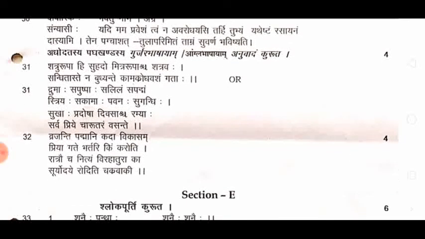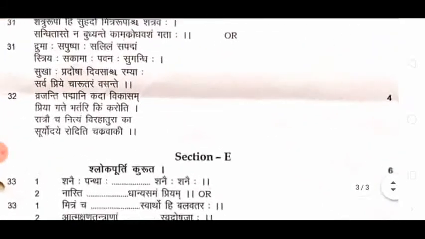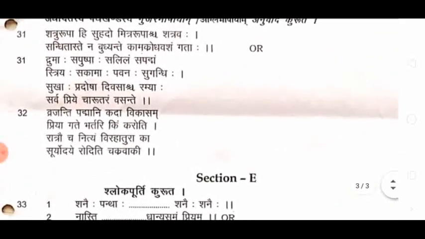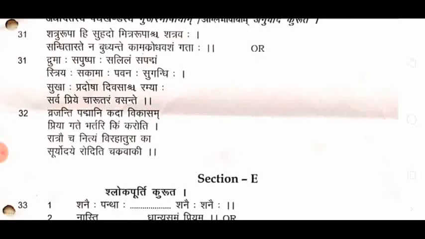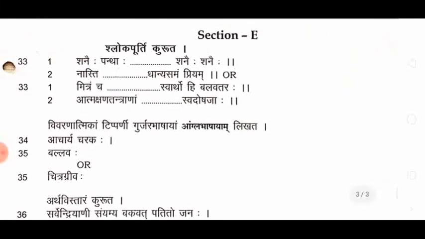Then there will be translation into English, and it will be from a poem. 4 marks are there. There also you are going to get one option. 31 is there, you can see 31's option is given, and then 32 is a separate one. So section D is totally for translation.